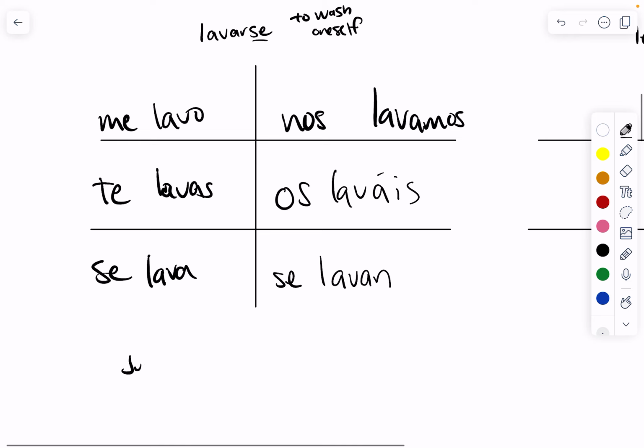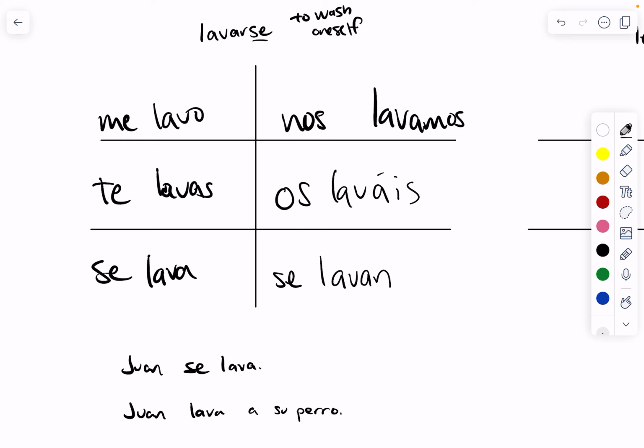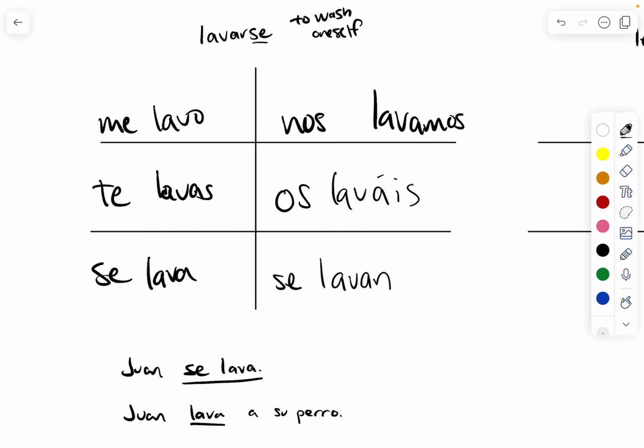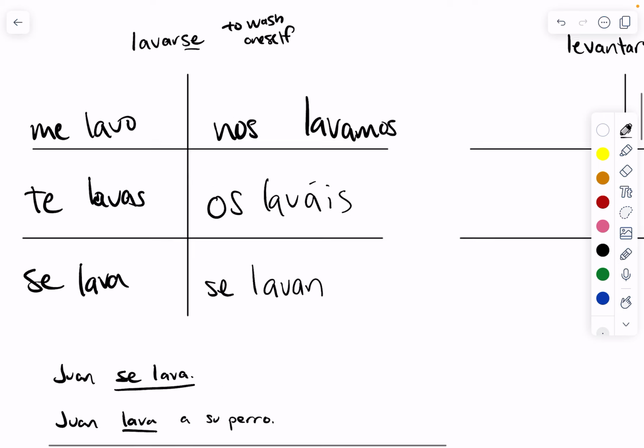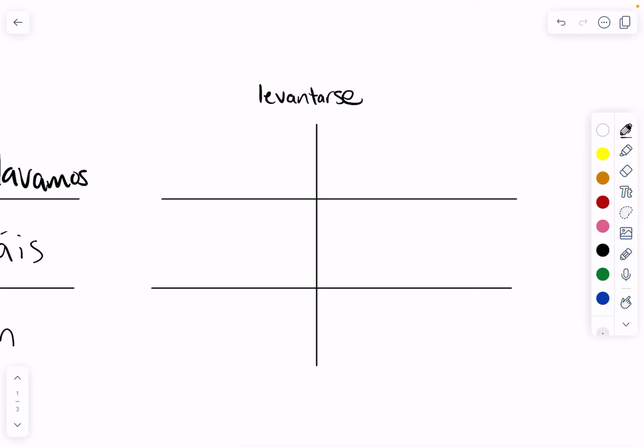So for example, I could say Juan se lava, Juan washes himself. I could also say Juan lava a su perro. Juan washes his dog. So this is Juan washing himself with a reflexive pronoun, and this is Juan washing something or someone else.